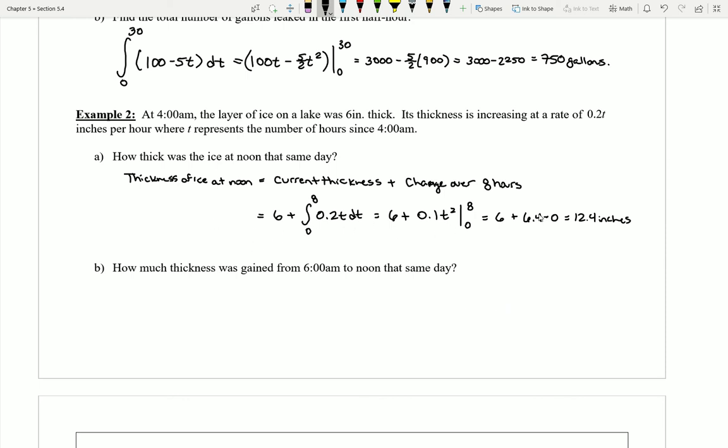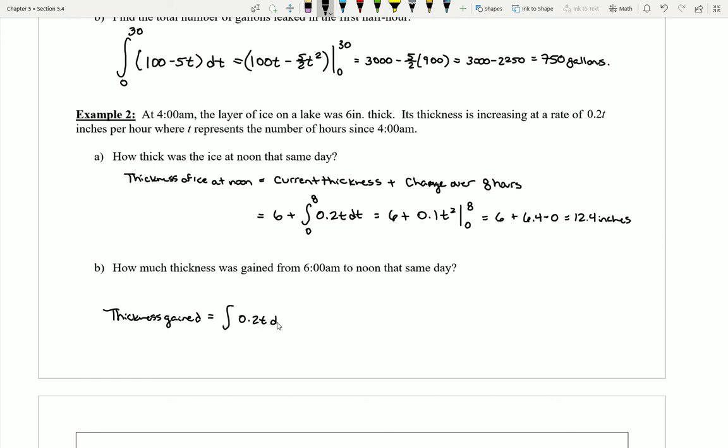Okay, so I can see how I can imagine using this idea of integrating a rate to find the amount of change. But notice that if I'm trying to find a total quantity, I have to take into account a current value. So notice how this compares to the question in part B, which says how much thickness was gained, so not how much total thickness is there, but how much thickness was gained from the period of 6 a.m. to noon.